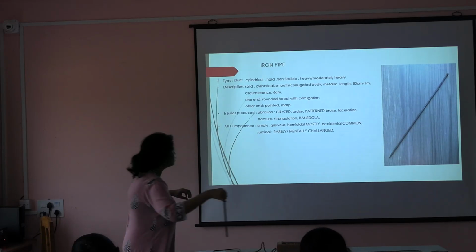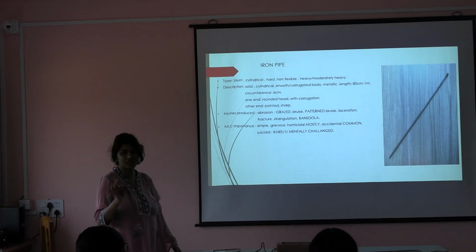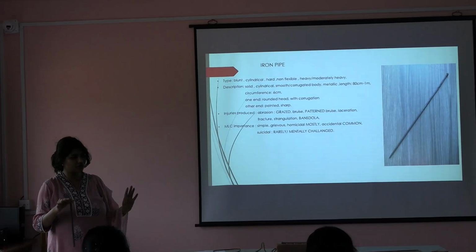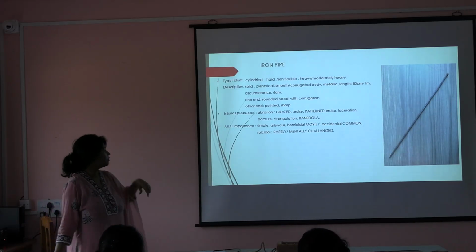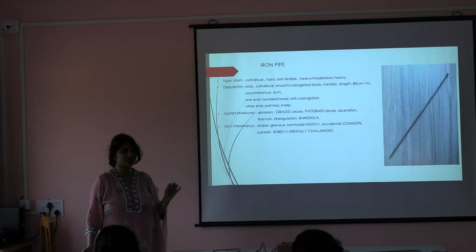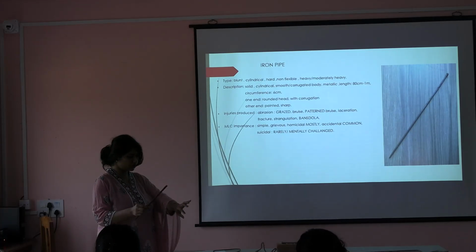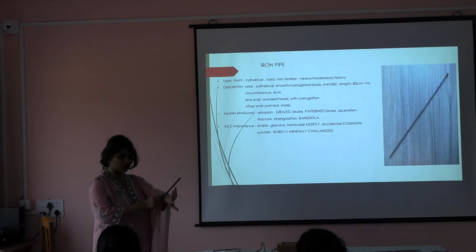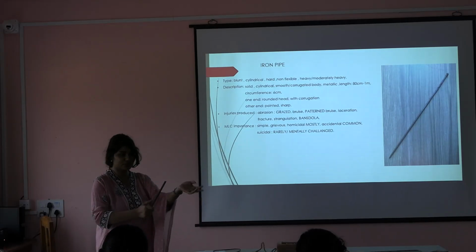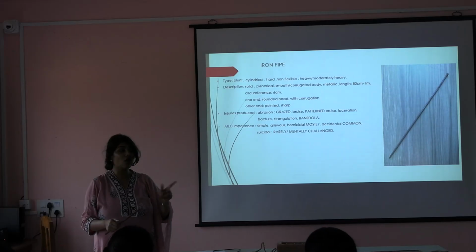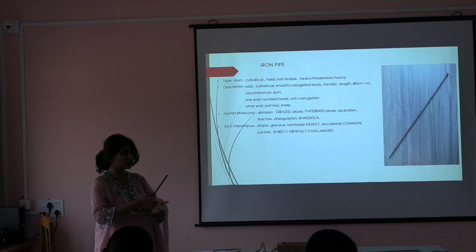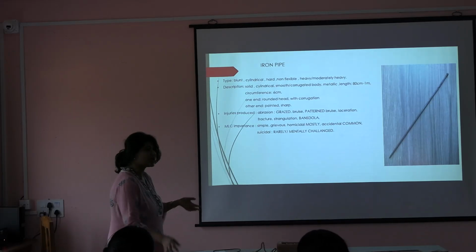This is iron pipe. Going into see the description again, you can say description. Understood everybody? Okay. Now, the type of injuries produced, the abrasion number is an important graze abrasion. Graze abrasion का मतलब क्या है? If I rub this across my skin, then the type of abrasion which is produced is going to be graze abrasion.